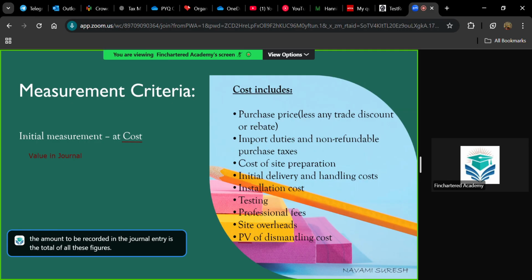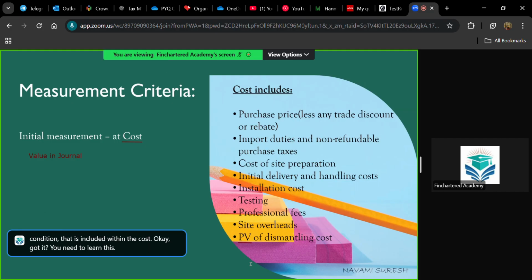In short, you can say that purchase price plus all direct expenditure incurred to bring the asset to its present location and condition, when it's available for use. Until it's available for use, whatever are the direct expenditures incurred by a company in order to bring the asset to its present location and condition, that is included within the cost. Okay, got it? You need to learn this.